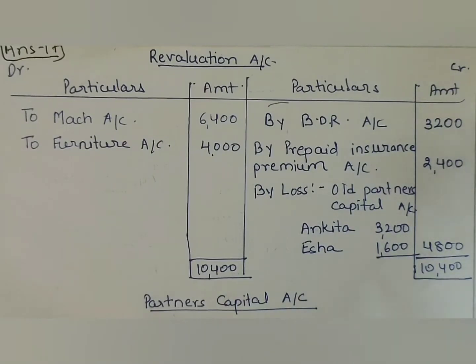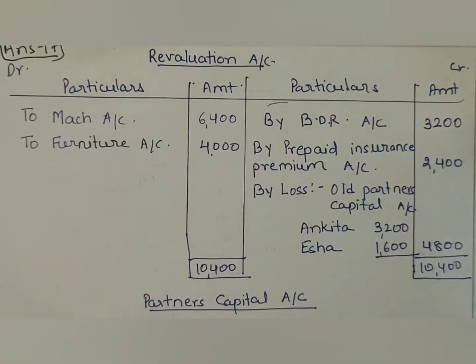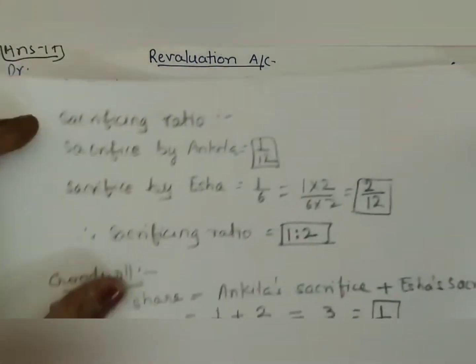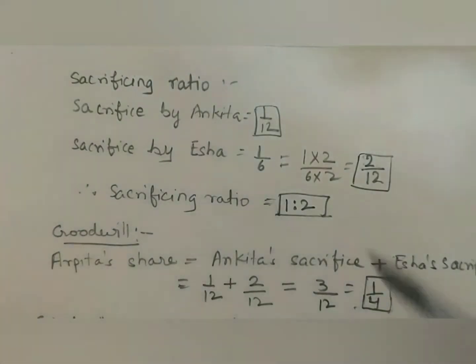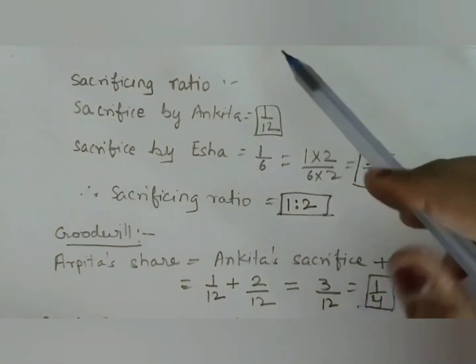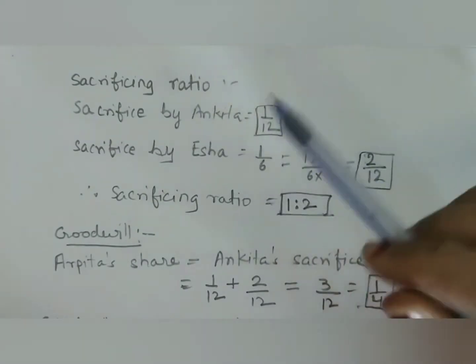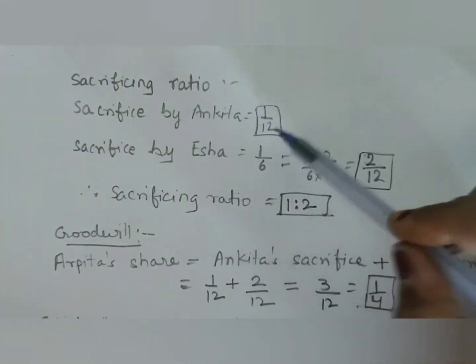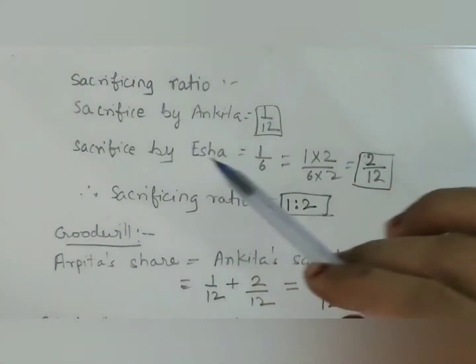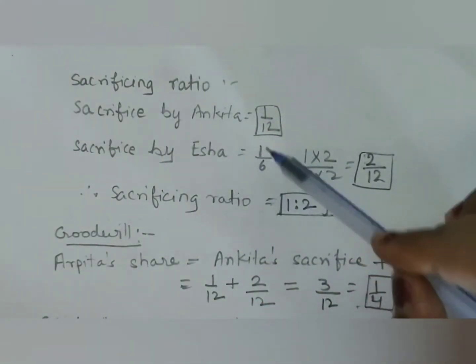So let's move further. In the third point it is given that Arpita is to bring her share of goodwill in cash, and the goodwill of the firm is given, that is 90,000. So let us see the calculation for premium for goodwill. Here the sacrificing ratio: it is given in the question that the sacrifice of Ankita is 1/12 and the sacrifice by Isha is 1/6.